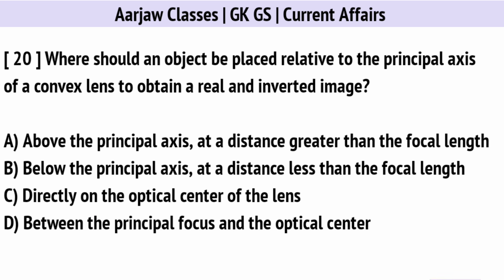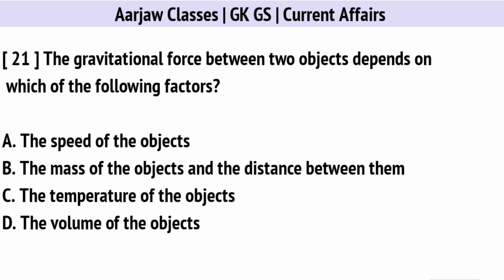Where should an object be placed relative to the principal axis of a convex lens to obtain a real and inverted image? Right option is A. Above the principal axis at a distance greater than the focal length. The gravitational force between two objects depends on which of the following factors? Correct option is B. The mass of the objects and the distance between them.